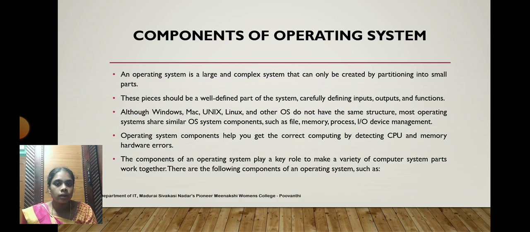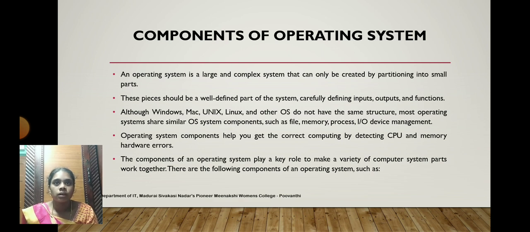Memory hardware errors are also handled and easily rectified by the operating system. The components play a key role in making a variety of computer system parts work together, combining all these activities in a single manner and processing them in parallel or multitasking manner.